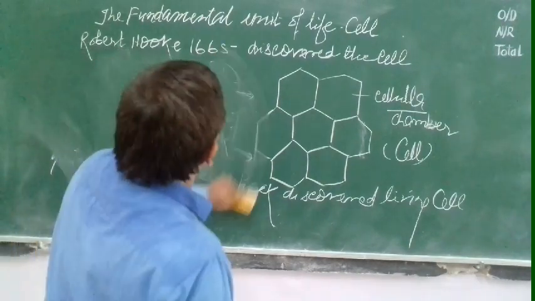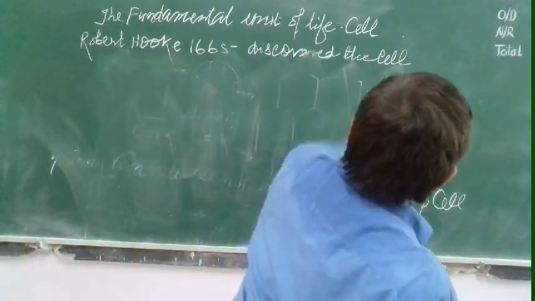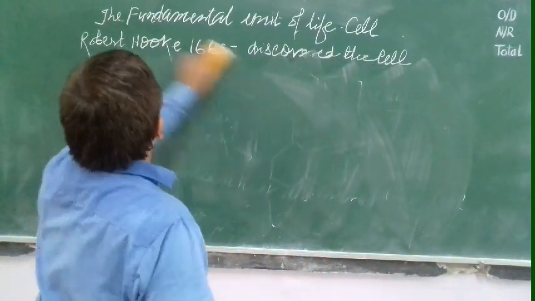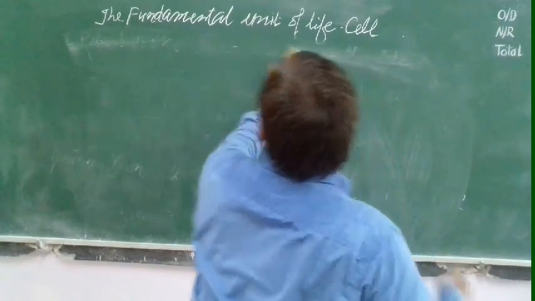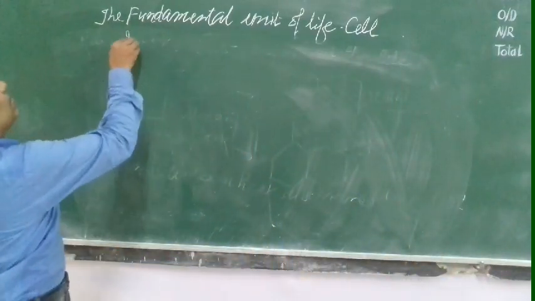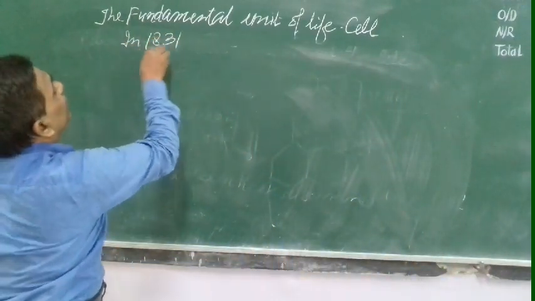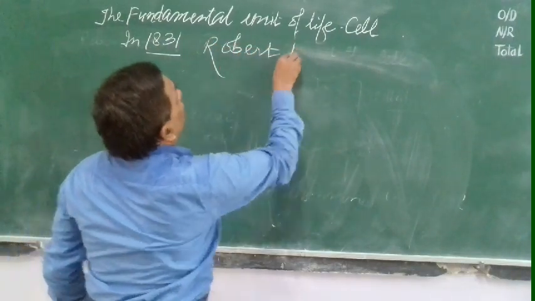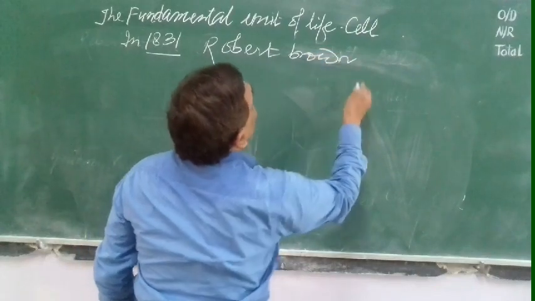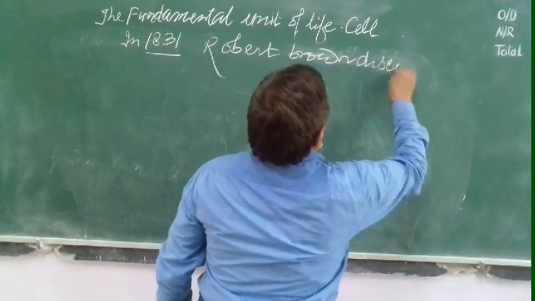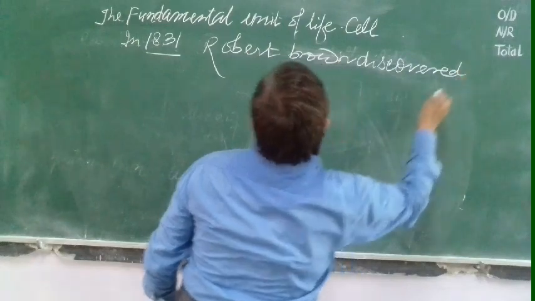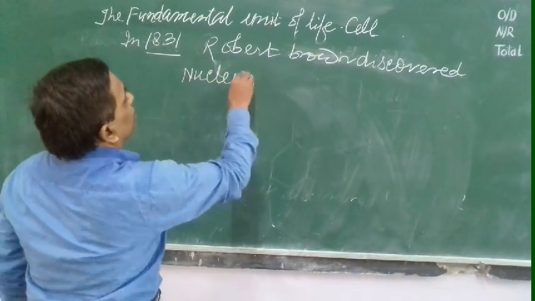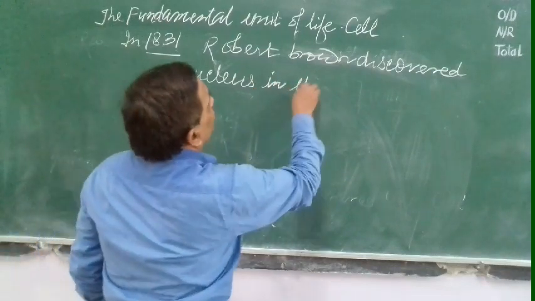in 1831, Robert Brown discovered the nucleus in the cell.